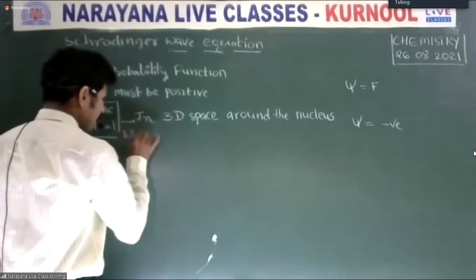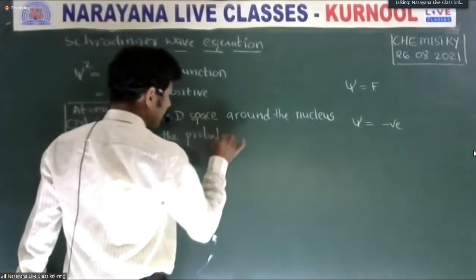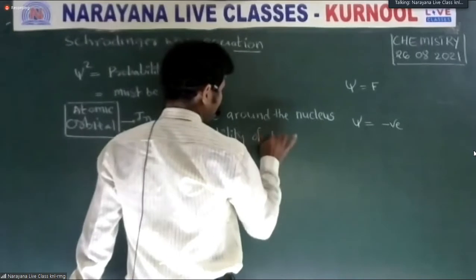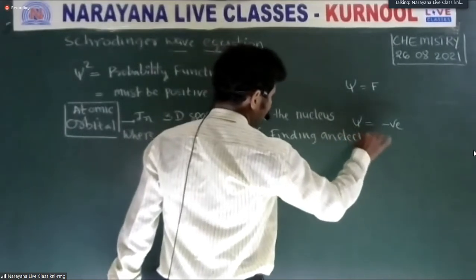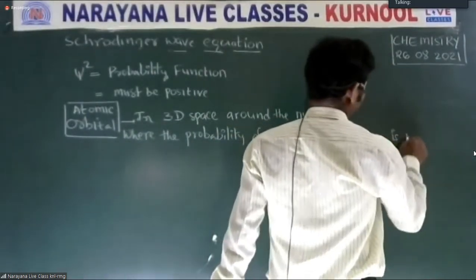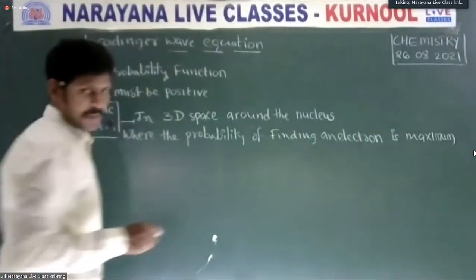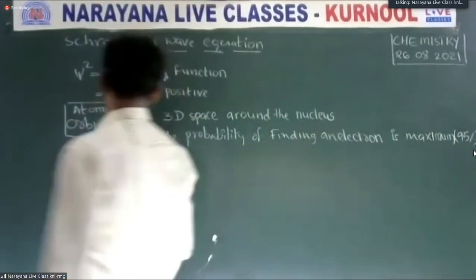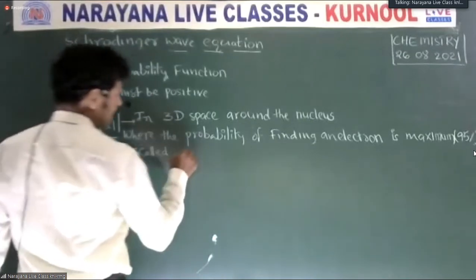where the probability of finding an electron is maximum, nearly 95%, is called an atomic orbital.